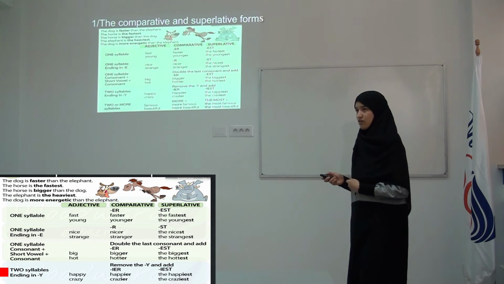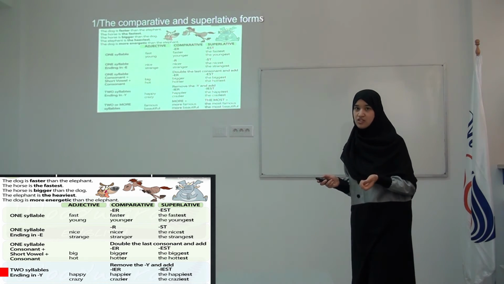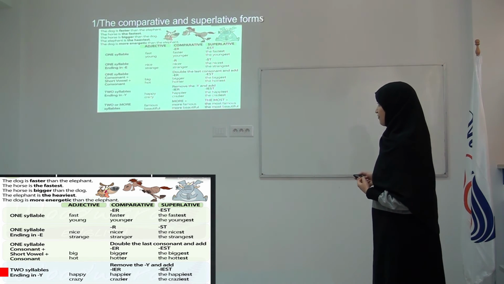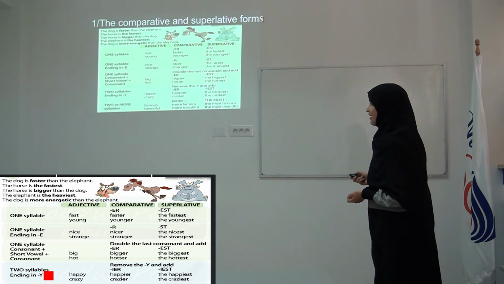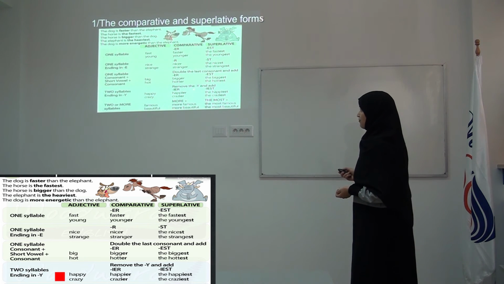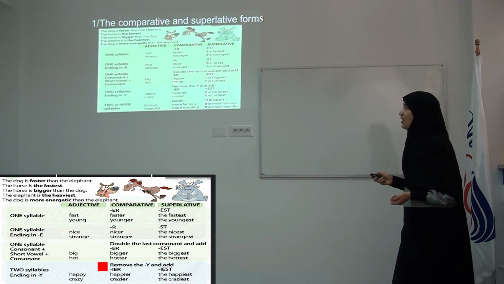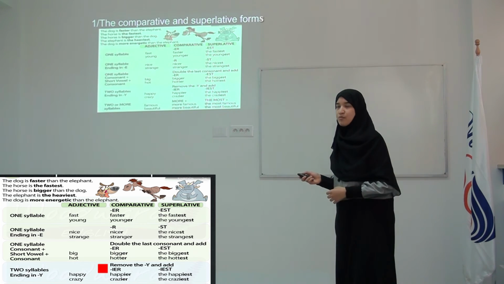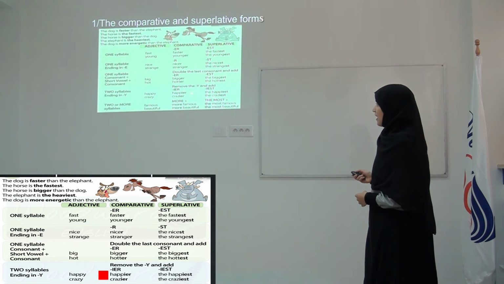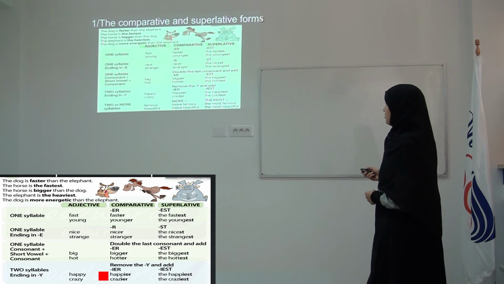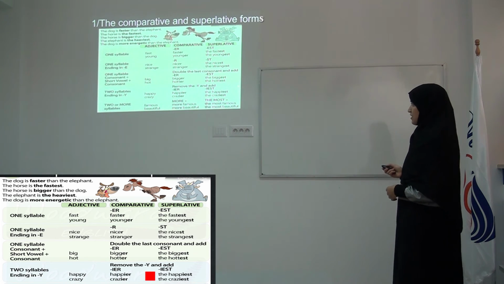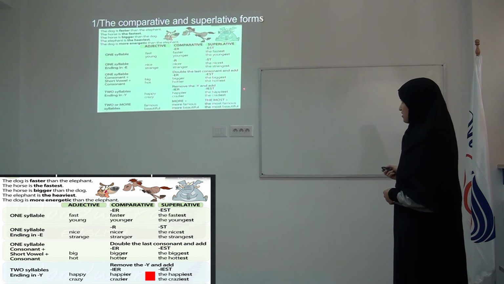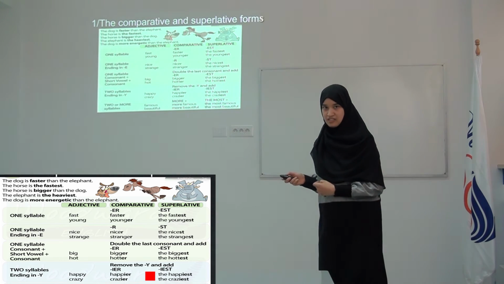We move to the other one, which is when we have two syllables ending in Y. So let's suppose that we have an adjective that ends in Y. What is the rule? Here we have two examples, happy and crazy. We have to remove the Y and add I-E-R. So the adjective happy becomes happier, and in the superlative form it becomes the happiest. Then crazy becomes crazier or the craziest. I hope that everything is clear.